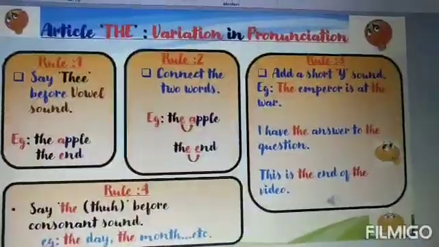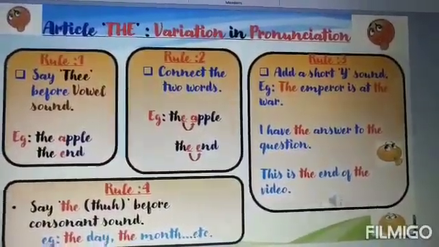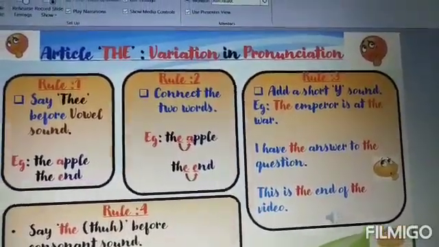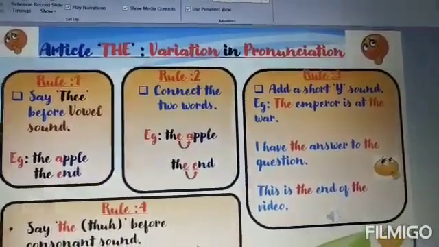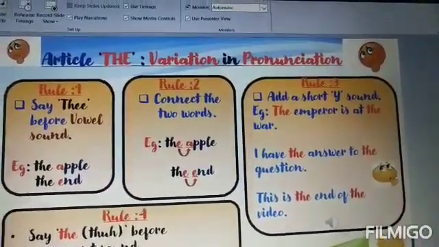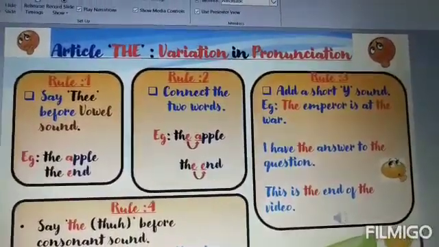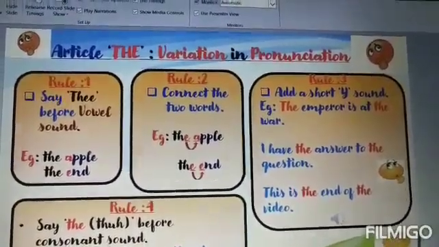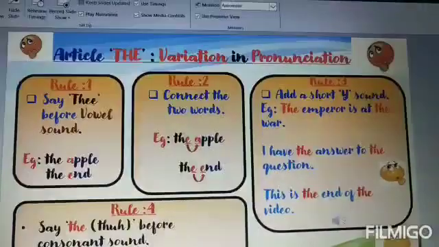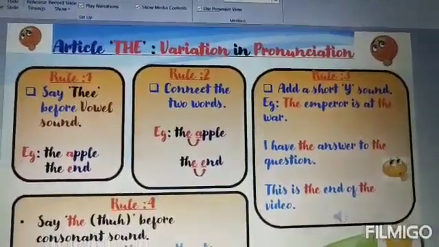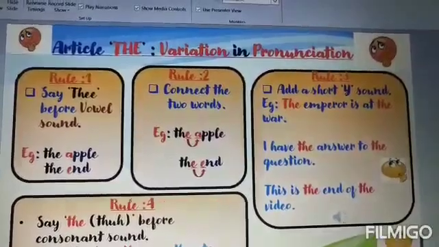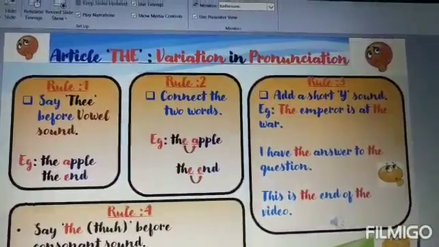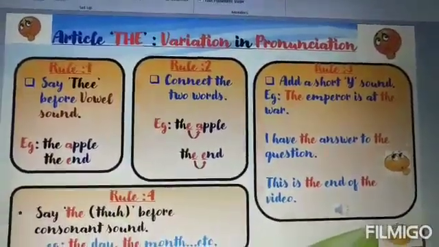We will see about the pronunciation of definite article. There is a variation in pronunciation depending on the situation, looking at whether it is vowel sound or consonant sound. The definite article is pronounced as thee before vowel sound. For example, thee apple, thee end, but not thuh apple, thuh end. A and E are vowels, so you have to pronounce it as thee apple, thee end, but not thuh apple, thuh end.